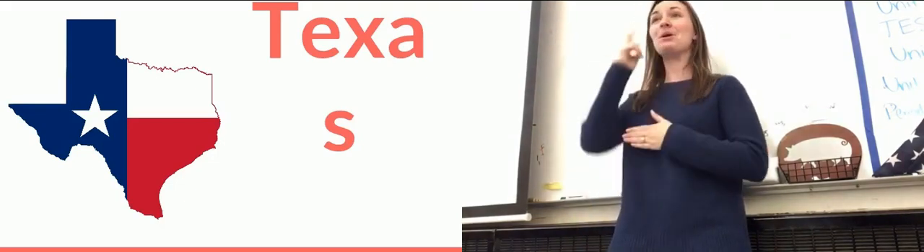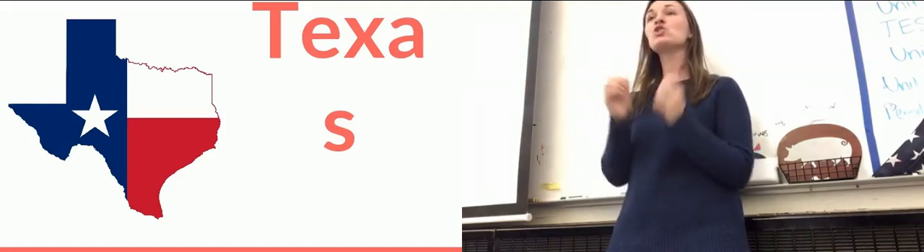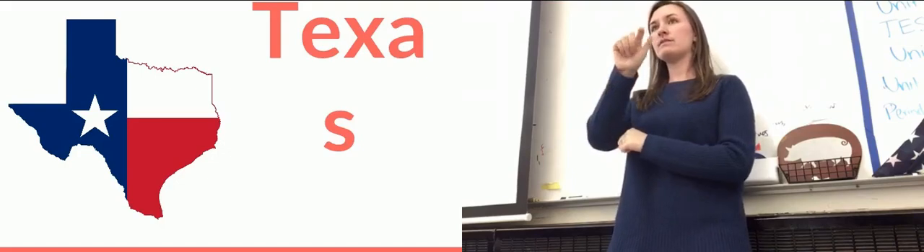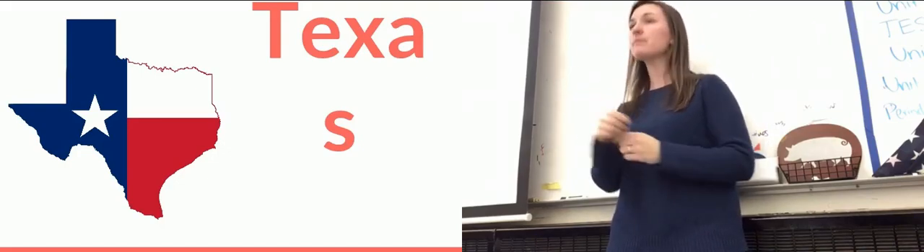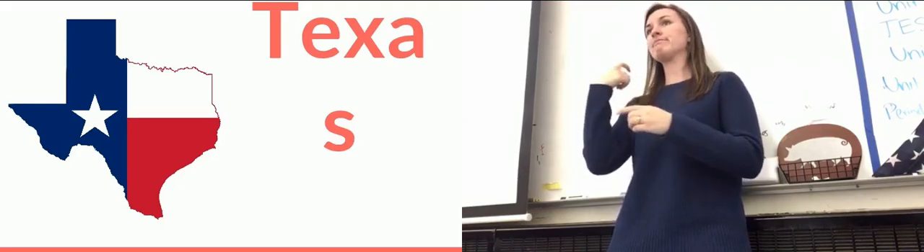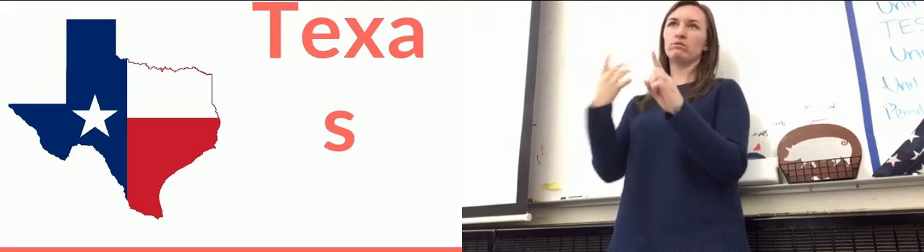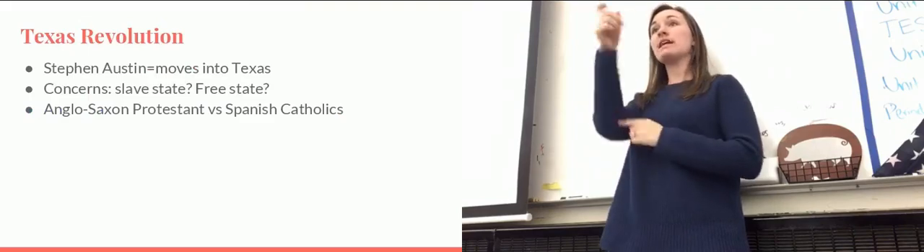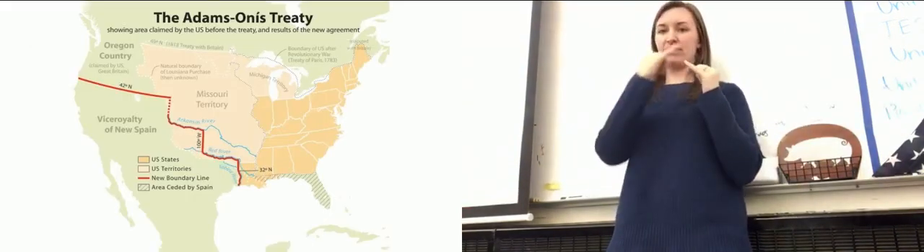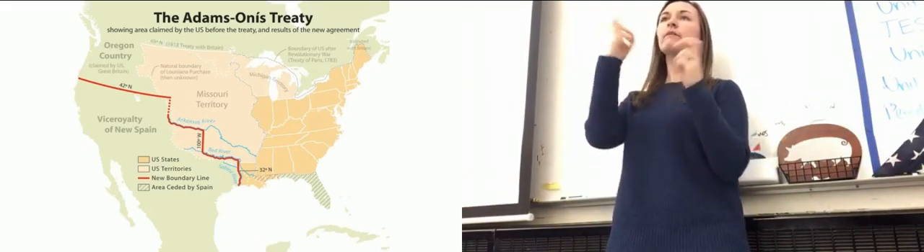We will see. So with the Texas Revolution, things that you need to highlight here is you need to highlight slave. We'll talk about that in a moment. And if you will highlight Protestant versus Spanish Catholics, we'll talk about that in a second too. So what's going to happen is during the Texas Revolution, we have all this new land. In this new land, we have this border along the Red River, which is going to be the border of Texas.